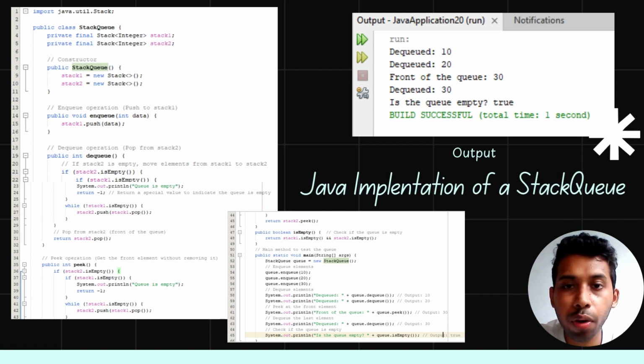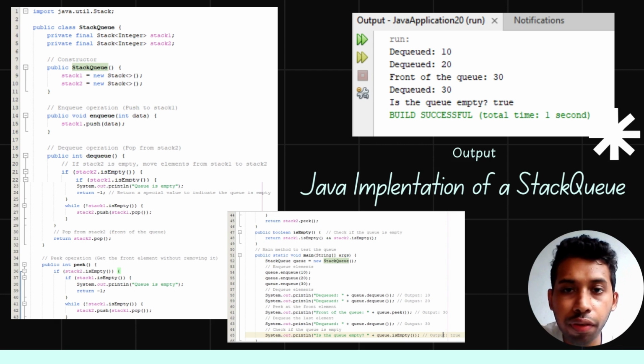The first line of the program imports a stack class from the Java util package. The stack class is part of the Java standard library and it allows us to use stack operations like push, pop, and peek easily. Then the third line of the code declares the StackQueue class where we define our custom queue using stacks. Let's move to the next part.